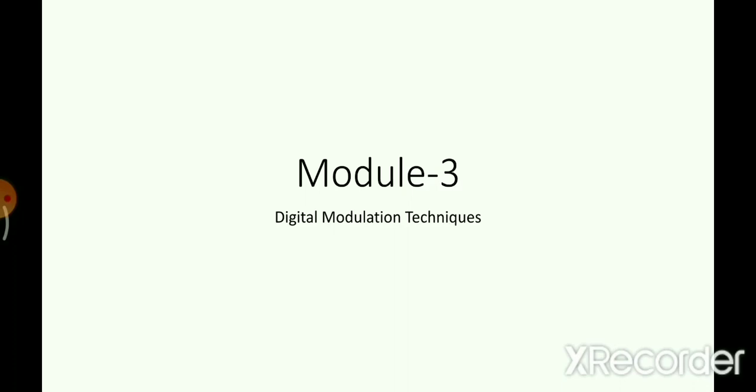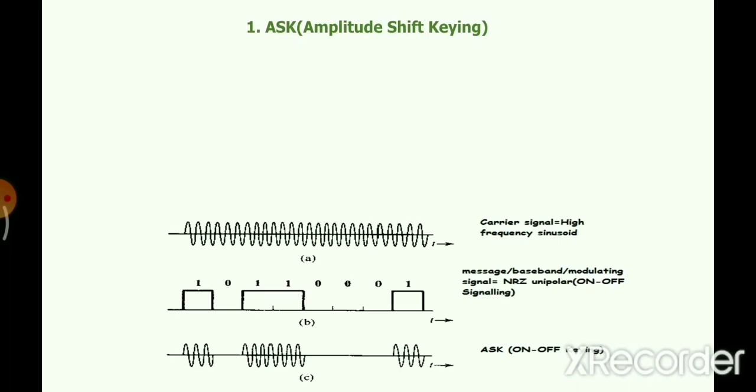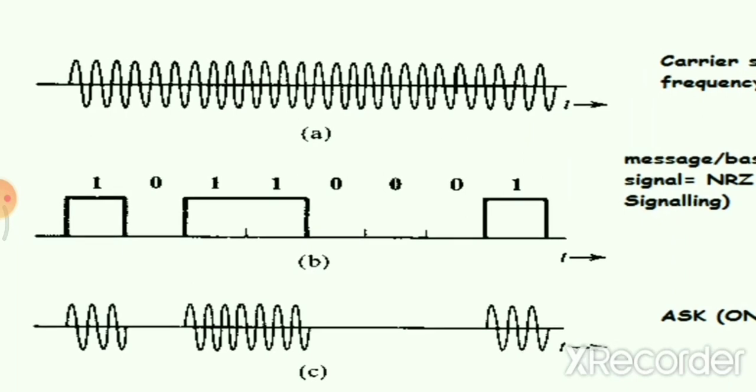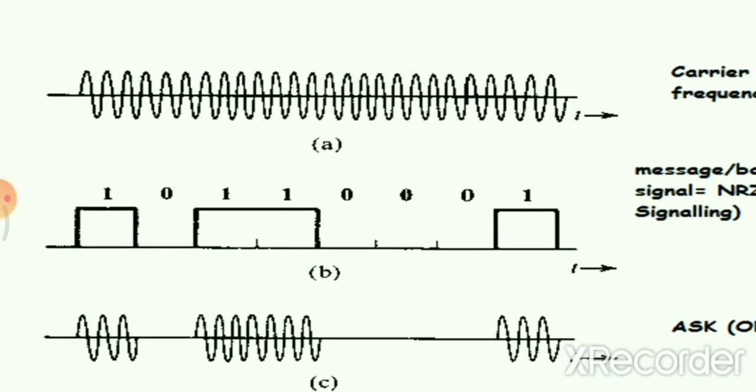Let us start with ASK, amplitude shift keying. Definitely in this, the amplitude of the carrier signal is going to vary according to the message signal. To make you understand better, let me pull up this figure. As you can see here, part B of the figure indicates the message signal.